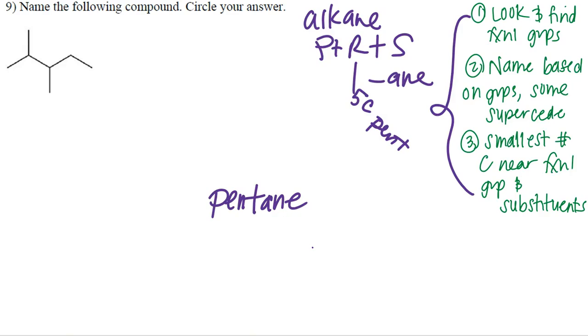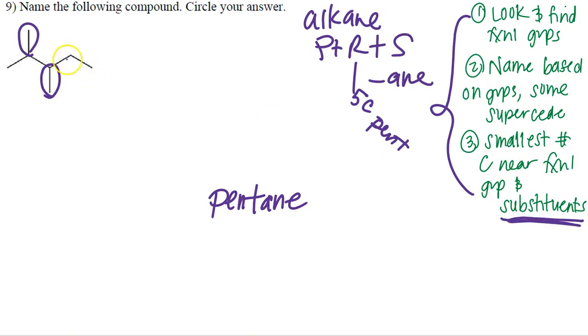Now, if it's pentane, what do we need to do? We need to say, okay, we have our pentane, we're numbering this. Now we have these 2 substituents. So we have a substituent here, and we have a substituent here. The reason why I didn't just start naming, even though I knew it was pentane, 1, 2, 3, 4, is because I wanted to identify my substituents first, and then name so that I give my substituents the smallest number.